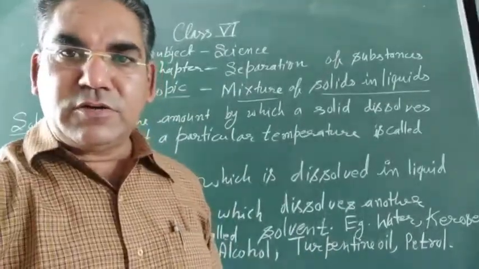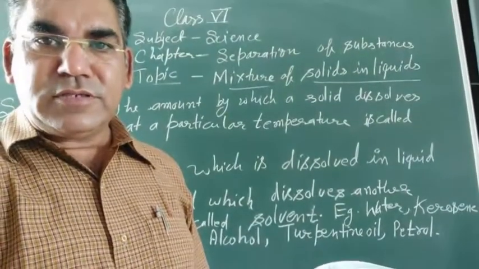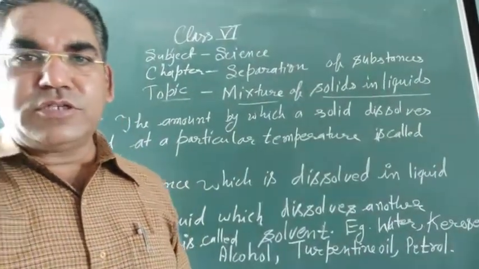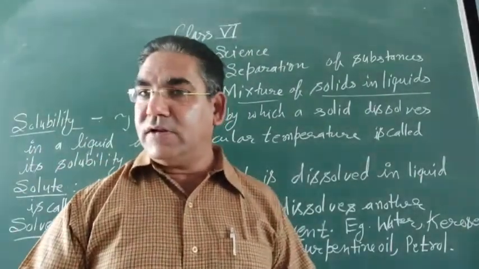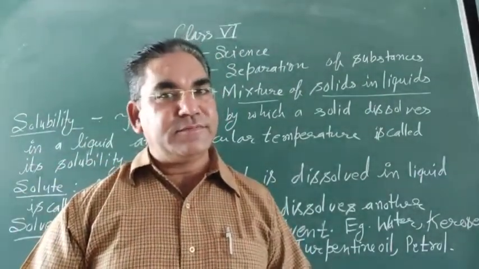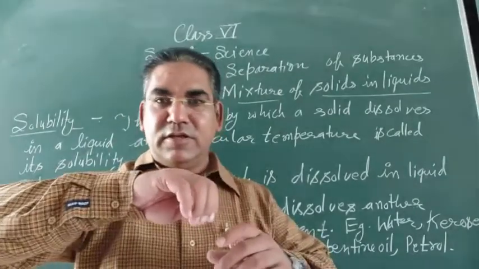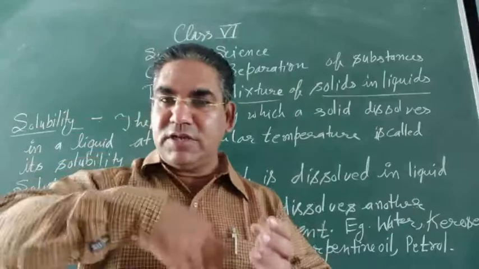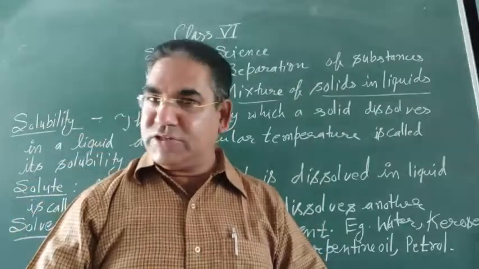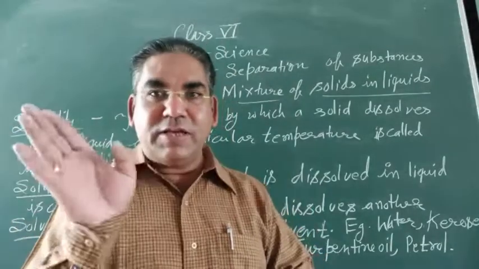Now you are able to see completely. Kerosene, turpentine oil. You know the painter adds turpentine oil in the varnish and stirs it well for the painting.